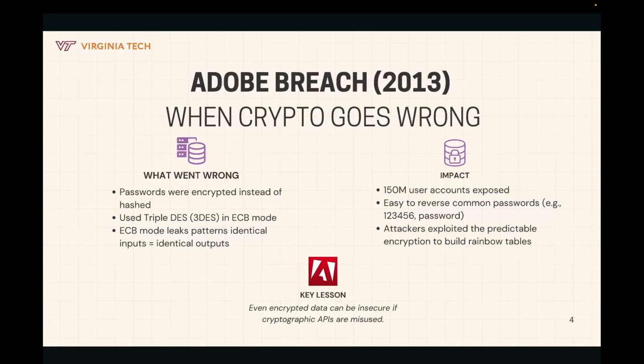Attackers didn't need to break the encryption, they could just compare the patterns and reverse the most common passwords like 123456 or the term password. And because people reuse passwords across sites, the damage spread far beyond Adobe. They faced lawsuits and a massive hit to their reputation, all from using cryptographic libraries the wrong way.